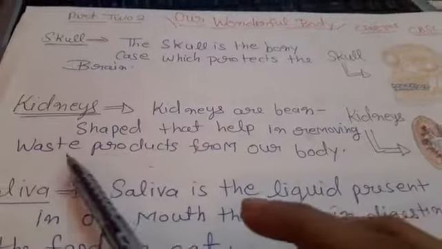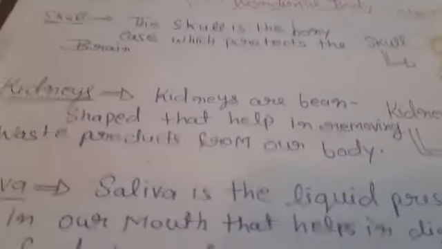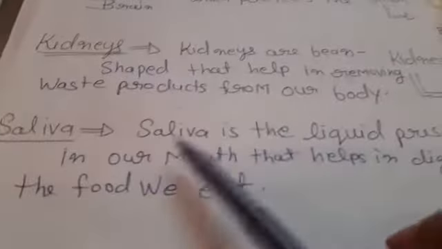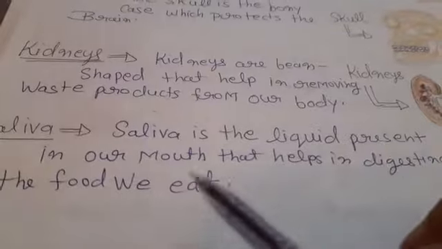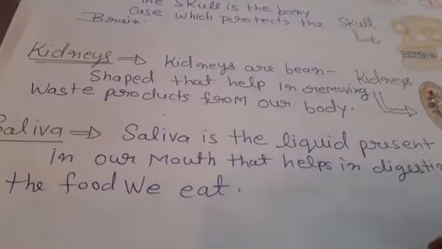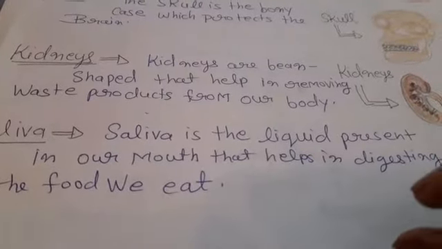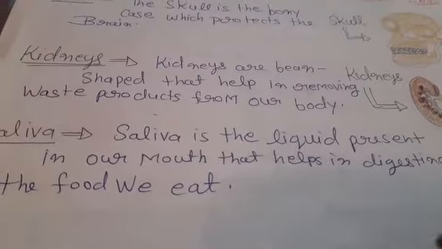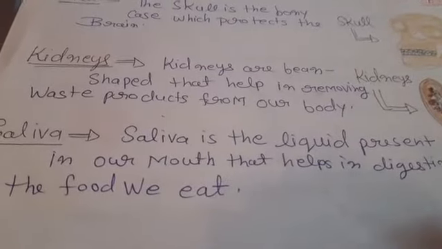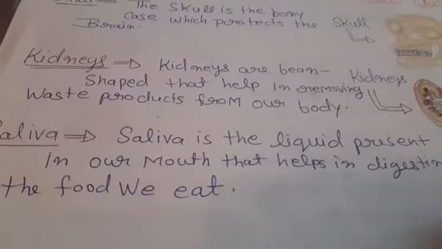You can easily note it down in your notebook. And saliva: saliva is the liquid present in our mouth that helps in digestion of the food we eat. It is secreted by the salivary glands present in our mouth.